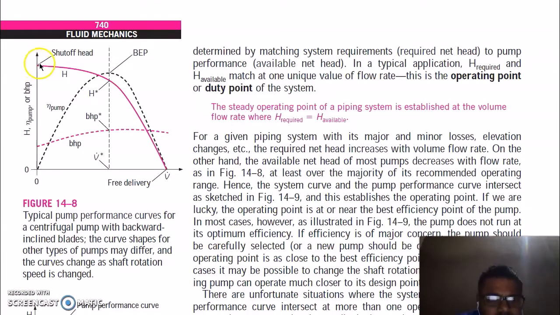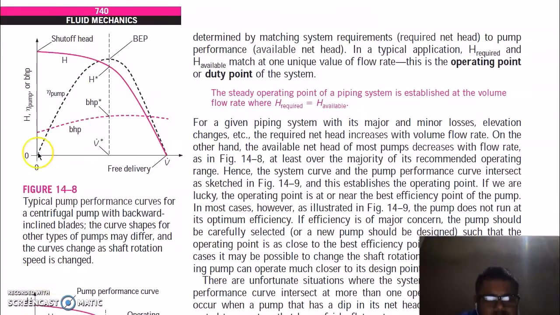This is your shut off head. When your volume flow rate is 0, meaning the outlet is closed, the pump will produce the maximum pressure, it will raise the head to the maximum value, this head. But again the efficiency is 0 at this point because your flow rate is 0. Although we are raising the pressure, the flow rate is 0. So at these conditions your efficiency is 0 and it is not doing work.